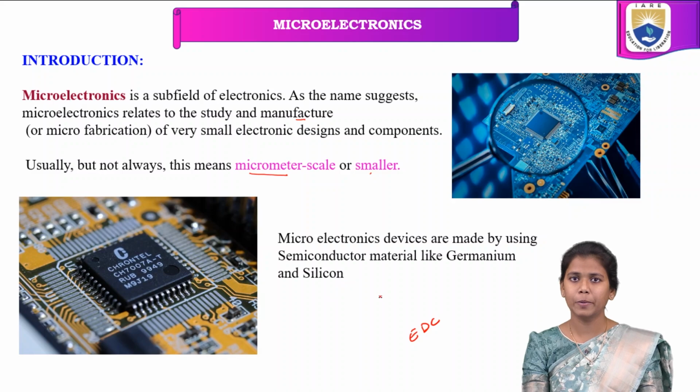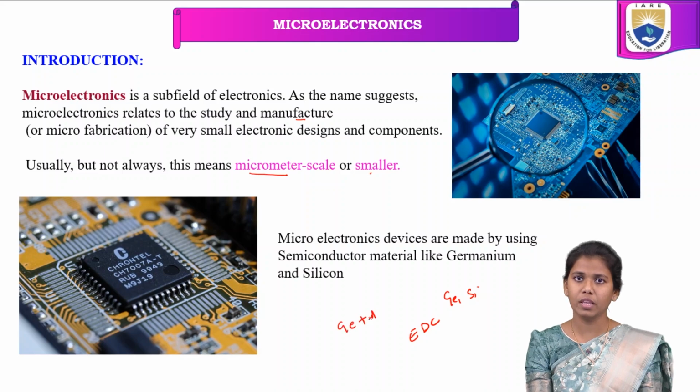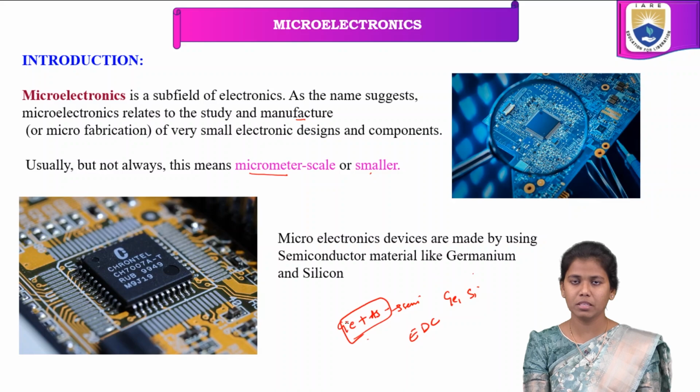We all know that the semiconductor materials are germanium and silicon. So why are we considering only these two basic materials? Because one thing we have to remember is that in order to design electronic devices or modules, we have to dope those elements, right? For example, germanium can be doped with arsenic, and then we call it a semiconductor material. We consider germanium and silicon because the energy gap for these is 0.7 and 0.5.